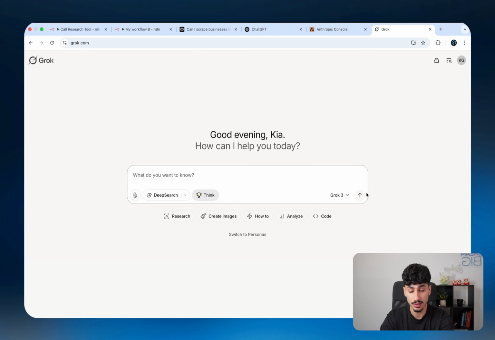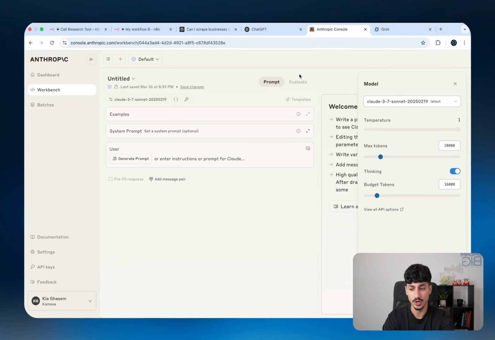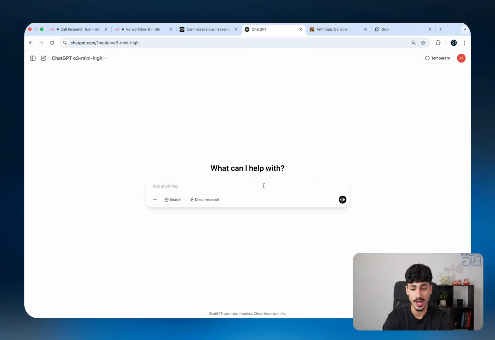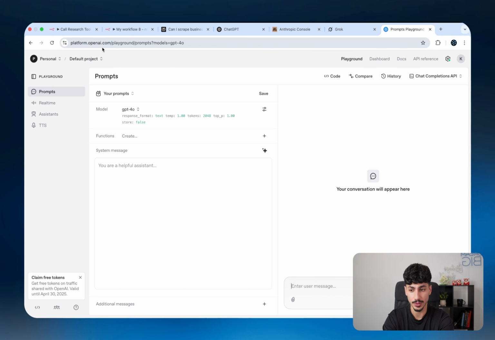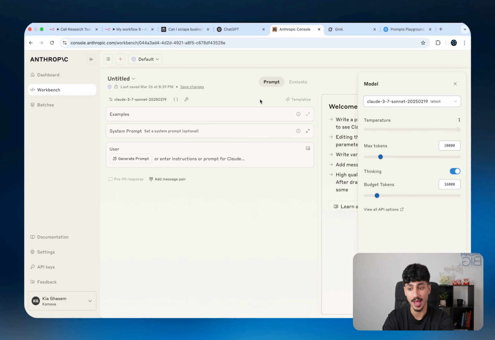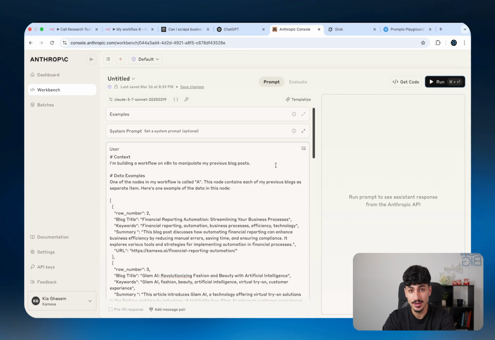Now, if you don't have a subscription to any of these platforms, Grok 3 is completely free at the moment, so you can use Grok. In terms of Anthropic's Claude 3.7 Sonnet Thinking and ChatGPT's o3 Mini High, you don't actually have to have a subscription to the platform to be able to use these higher end models. All you have to do is go to the developer end of these platforms and put a little bit of credits in and pay per use, or per message that you send through. So in ChatGPT, that would be platform.openai.com/playground/prompts. And for Anthropic, that would be console.anthropic.com/workbench. And then I'll just write out the prompt.